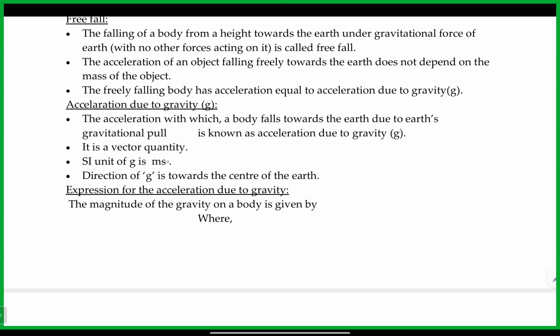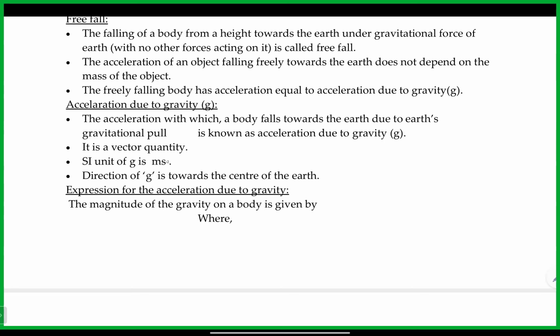Magnitude means numerical value. Direction means, like we know already, g is always towards the earth, one particular direction. Therefore, it is a vector quantity. If it is a scalar quantity, it means just magnitude, no particular direction. And the SI unit of g is again meter per second square. Direction of g is towards the center of the earth.